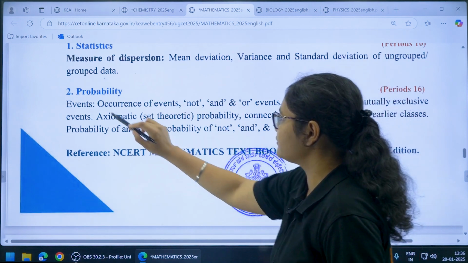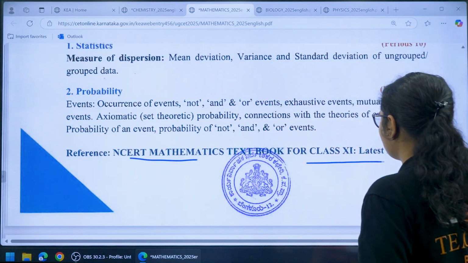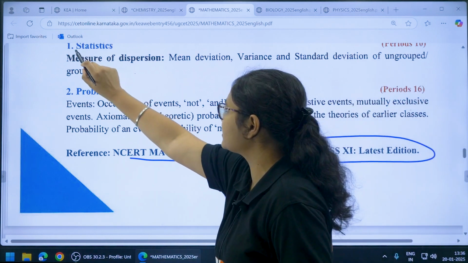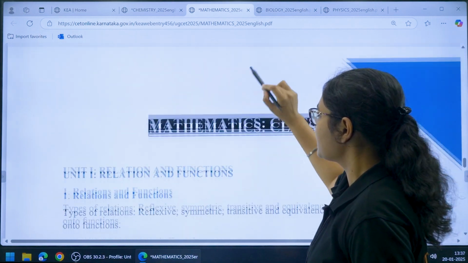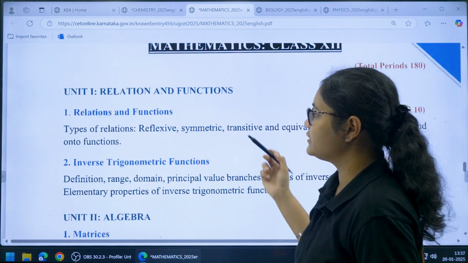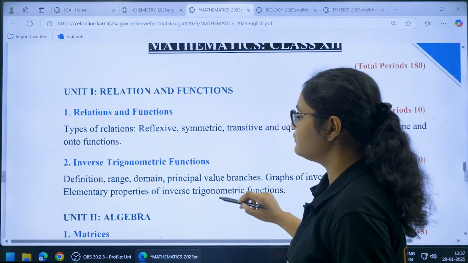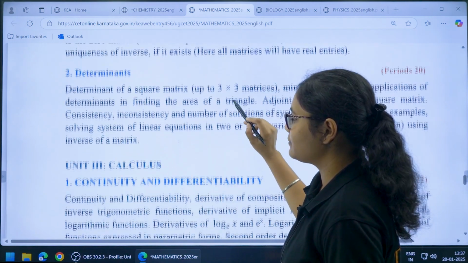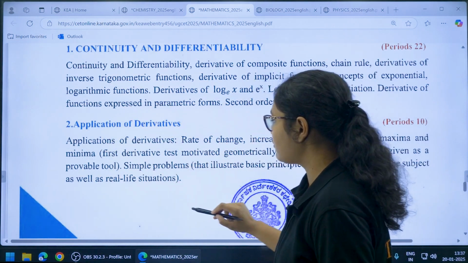Okay, here again the reference book is very important, that is NCERT mathematics textbook for class 11 latest edition. Okay, so everything please follow latest edition, anything deleted from the latest edition books will not be asked. Then coming to PU2, again relation and function unit, under that you have relation and function, inverse trigonometric functions, then unit 2 algebra, you have matrices, determinants, then in calculus continuity and differentiability, applications of derivatives.